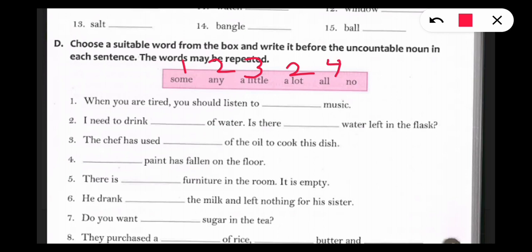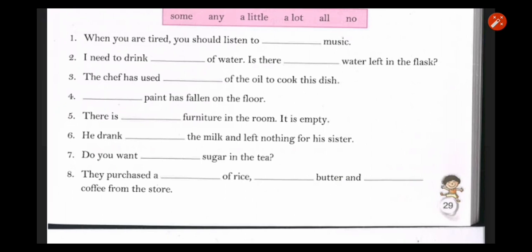Fifth one, there is no furniture in the room. It is empty. Empty means the room is vacant, there is no furniture in it. So no will come in this. Now come to next. Sixth one.